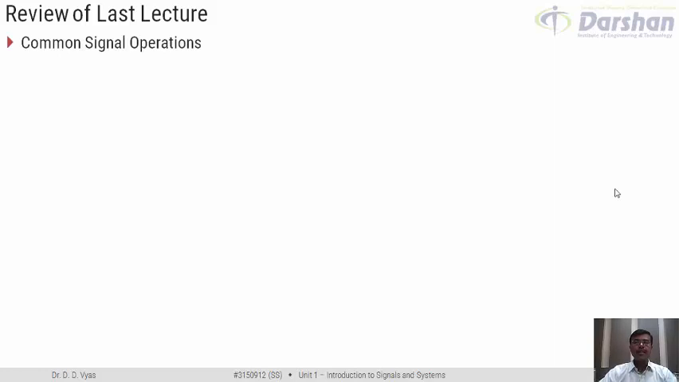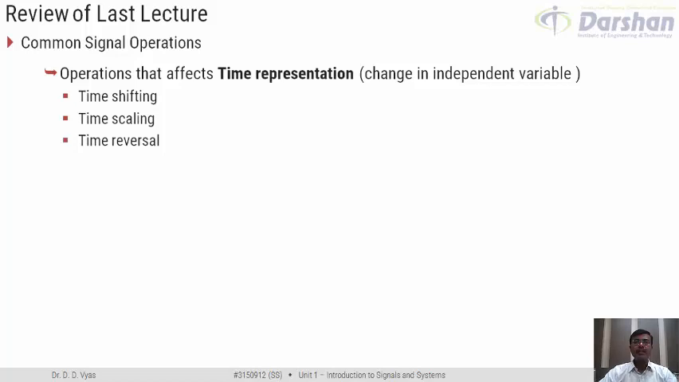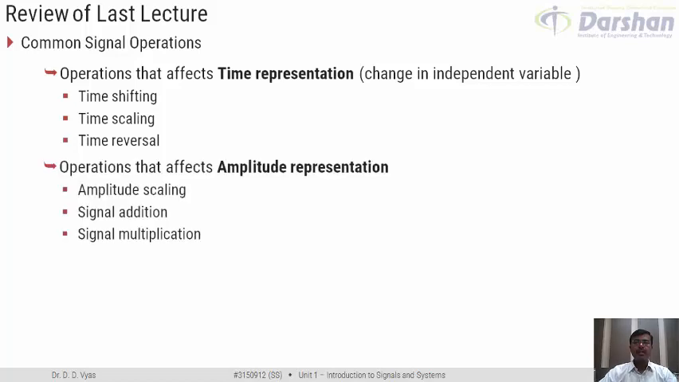We have seen that we can classify different types of signal operations mainly in two categories. One, which affects the time representation of the signal, mainly time scaling, time shifting and time reversal, and another type of operations that affects the amplitude representation of a signal, namely amplitude scaling, signal addition, signal multiplication. We have also discussed a few examples related to different types of signal operations.